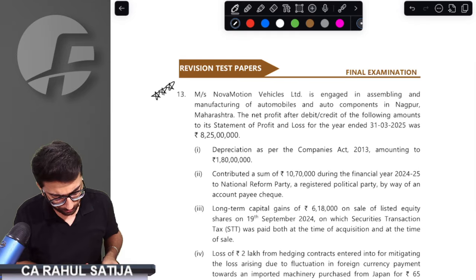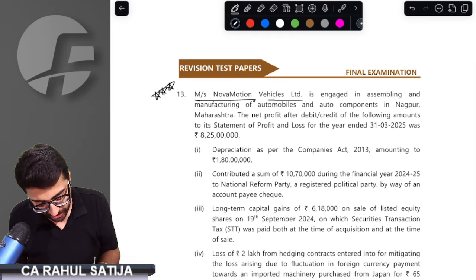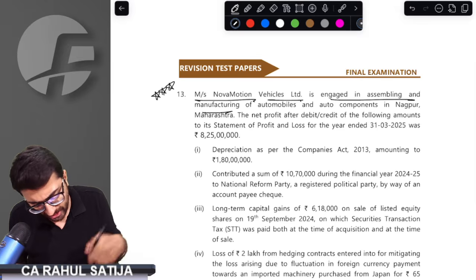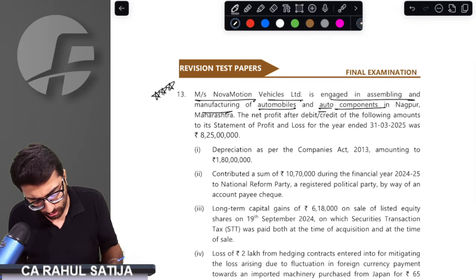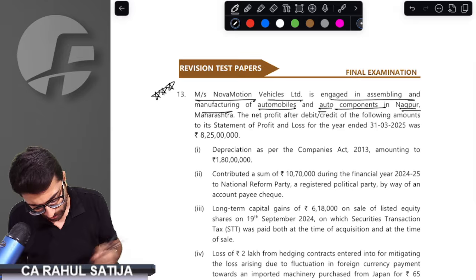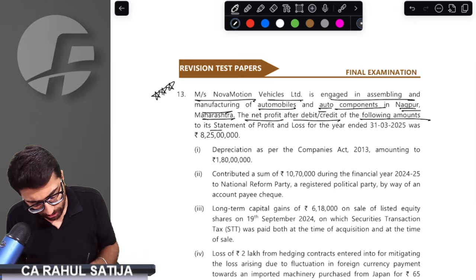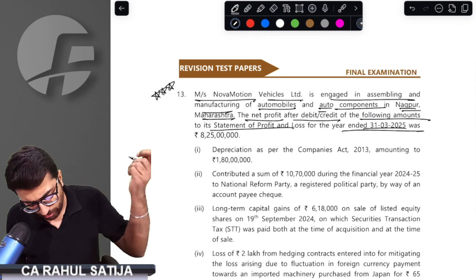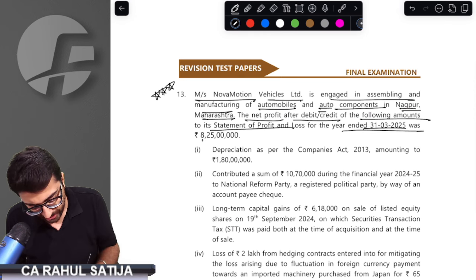What does this point say? New Motion Vehicle is engaged in assembly and manufacturing of automobile parts and auto components in Nagpur, Maharashtra. Net profit after debiting and crediting the following items for the year ending 31st March 2025 was 8 crore 25 lakh.